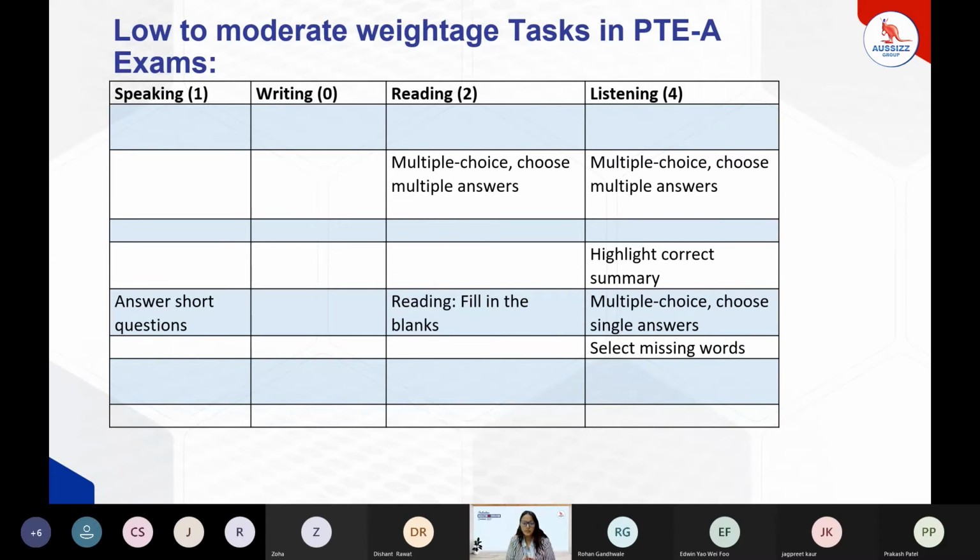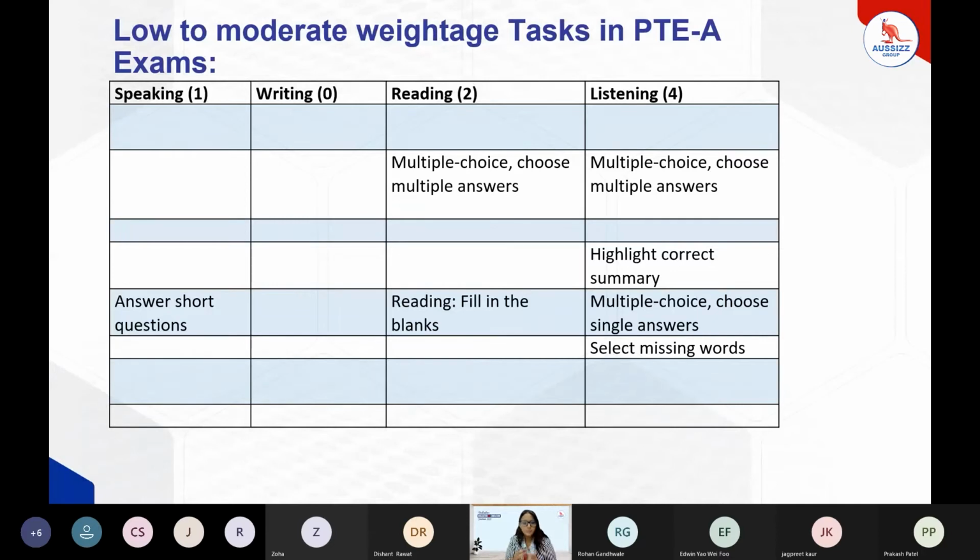There are 2 tasks in reading which are low to moderate weightage. At the same time, there is just 1 task in speaking which is low to moderate weightage. In listening, there are 4 tasks which are low to moderate weightage. So overall, there are 20 tasks. Out of that, 13 are high weightage and 7 are low to moderate weightage.